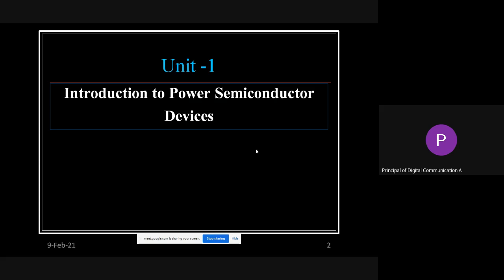Once it is offline, we will dictate in the class and you will note it down there. As for the strategy to be implemented from the 15th, whatever instructions come to us from the authority, we will convey to you, whether you have to come daily, or only for practicals, or whatever the decision will be.